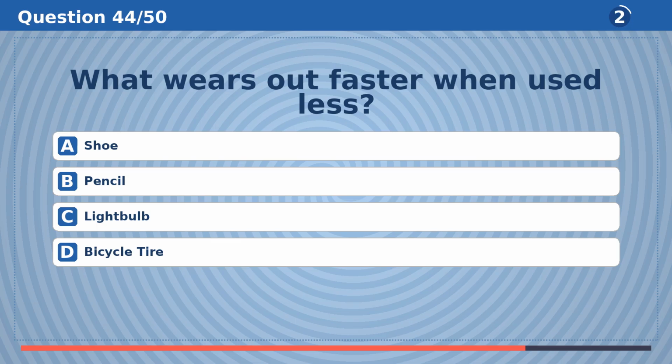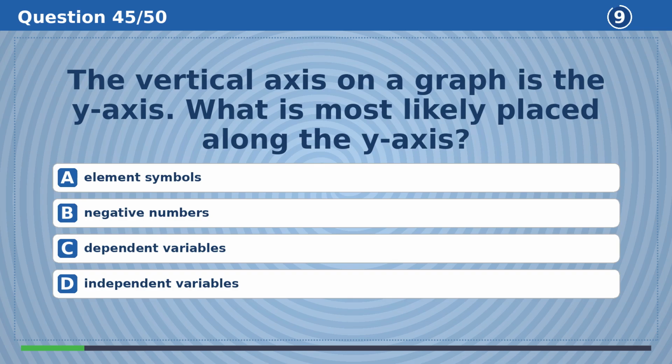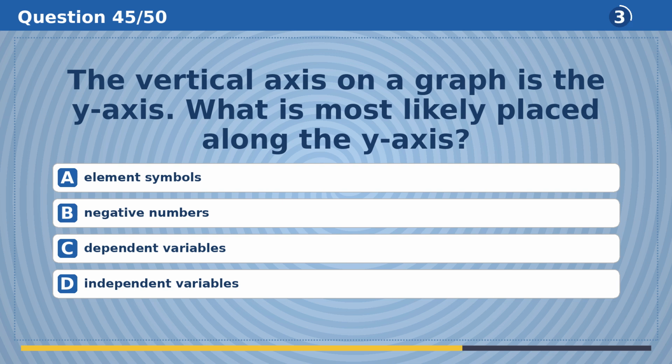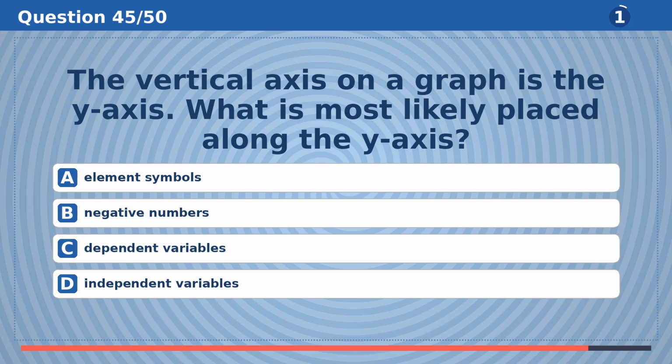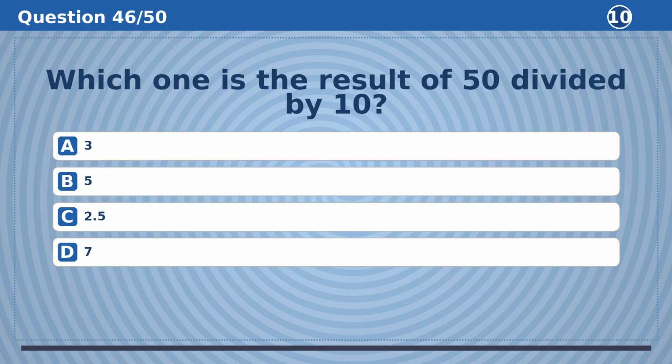What wears out faster when used less? The answer is D, bicycle tire. The vertical axis on a graph is the y-axis. What is most likely placed along the y-axis? The answer is C, dependent variables.